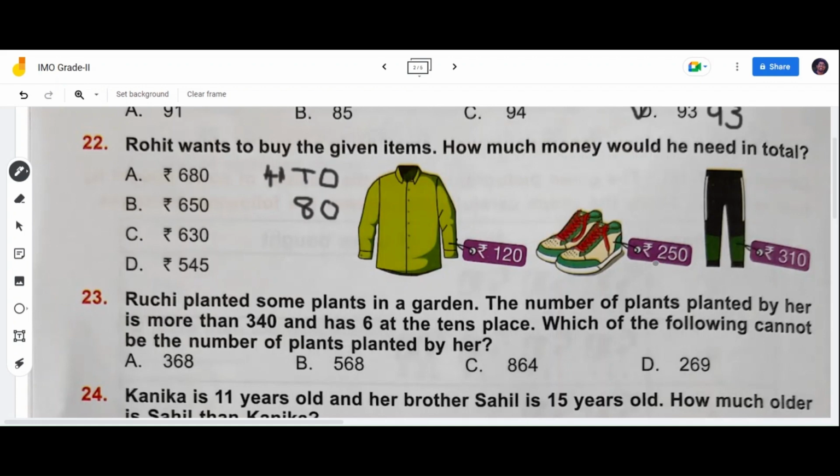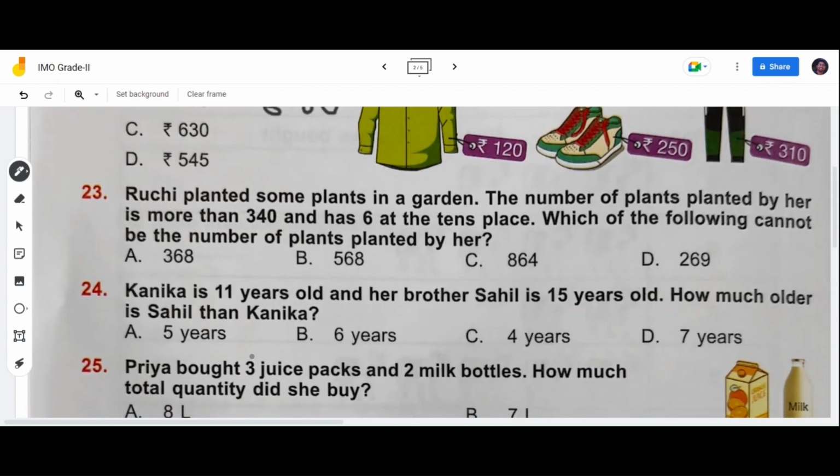Hundreds place, 1 plus 2 is 3, 3 plus 3 is 6. So he needs 680 rupees to buy all these items. Option A, 680 rupees, is the right option and is our answer.